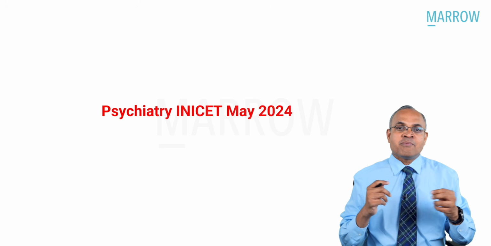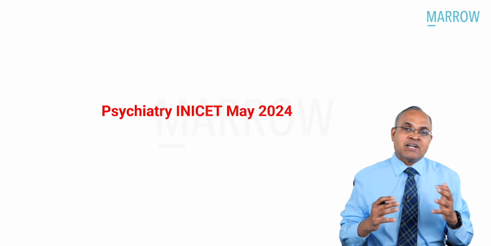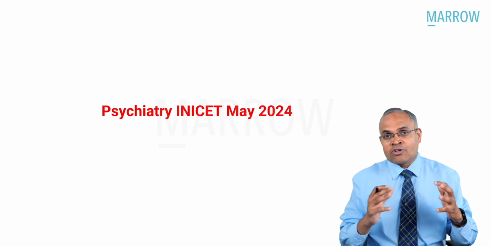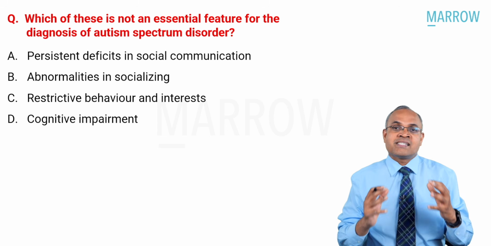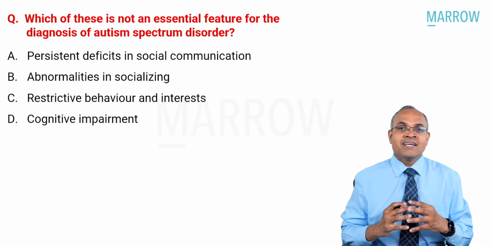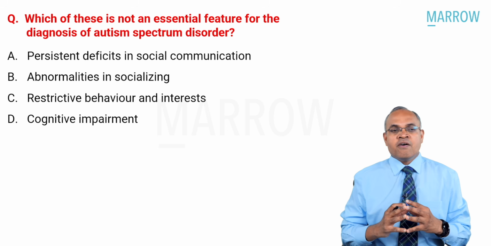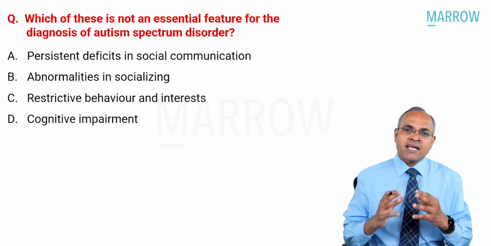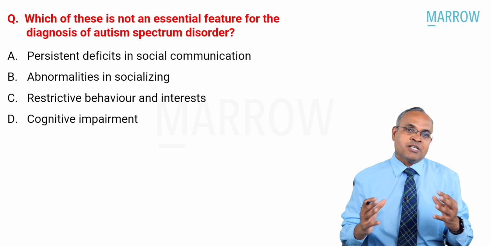Of course, you might have some of these questions discussed in other subjects because some of the faculties felt that it is relevant to the topics they teach. So let's talk about various important psychiatric questions and understand how we answer these kinds of questions and what the right answer is. Which of these is not an essential feature for the diagnosis of autism spectrum disorder?